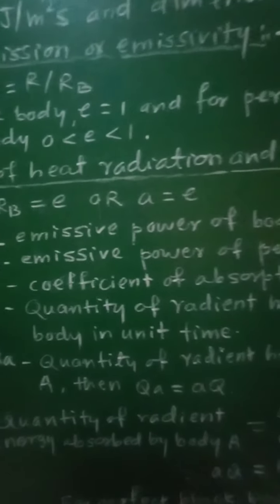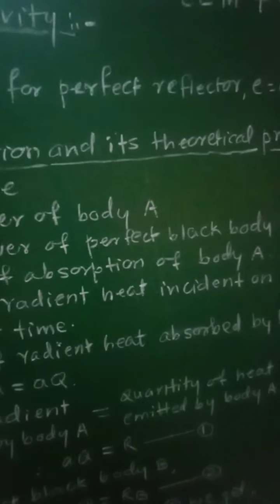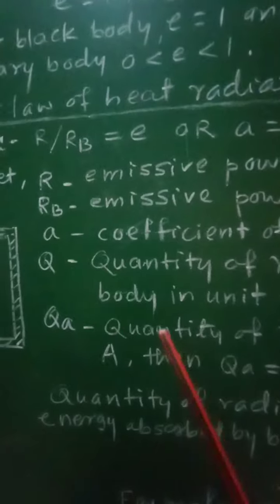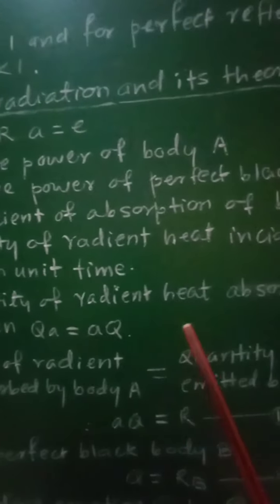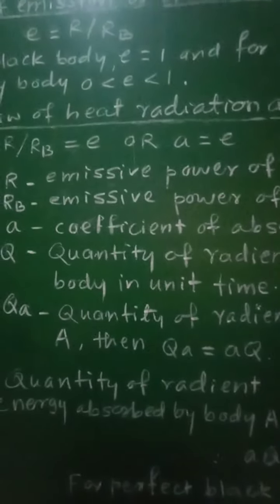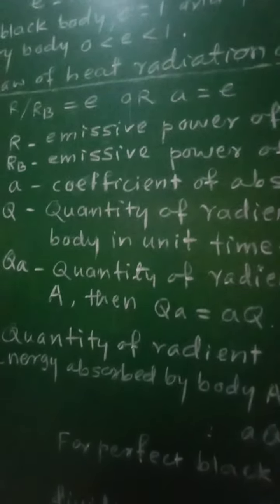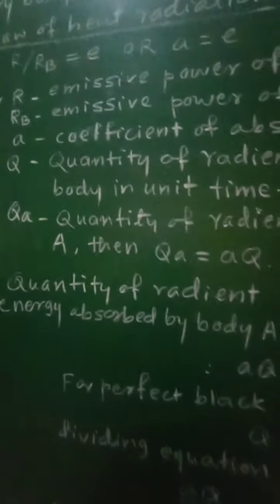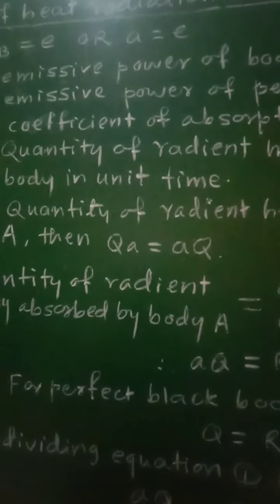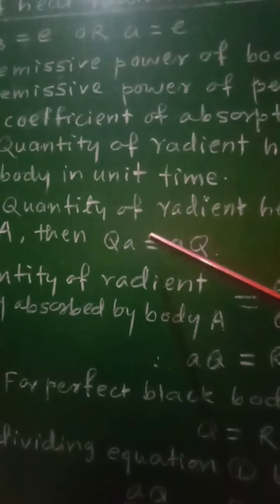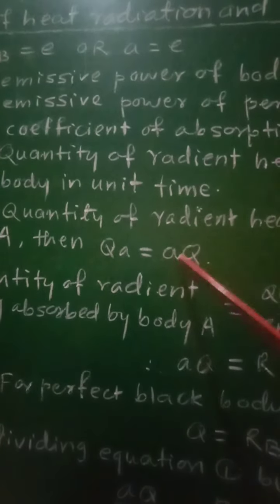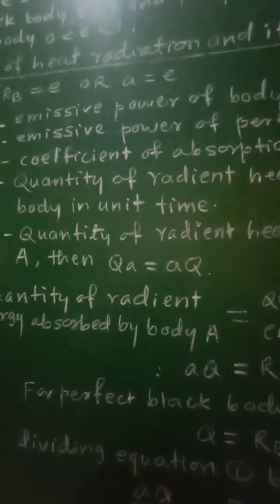Then QA represents the quantity of radiant heat absorbed by the body A. Then we can write QA equal to aQ, that is, the quantity of radiant energy absorbed will be equal to the product of the coefficient of absorption of body A into the total radiant energy incident on it.